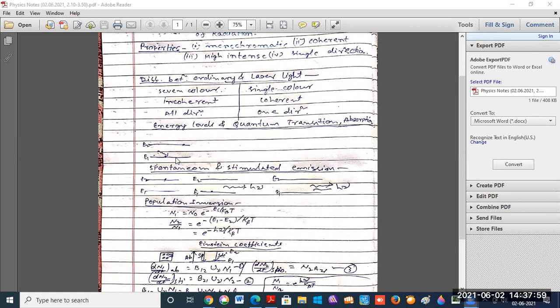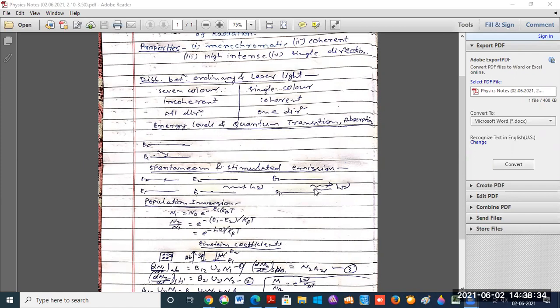In spontaneous emission, a particle lying in the upper energy level E2 tries to come to the lower energy level by itself. After remaining there for about 10 to the power minus 8 seconds, the atom becomes stable. So if a particle passes from the higher energy level to the lower energy level, it emits a photon of energy h mu. This process is known as spontaneous emission.